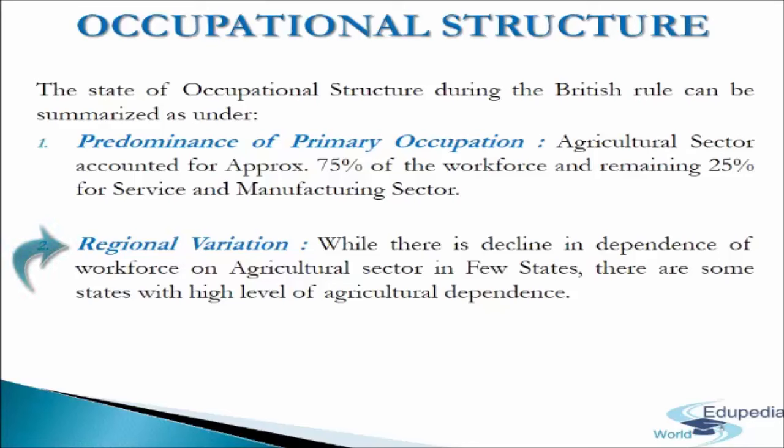Second point, regional variation. Another striking aspect was the growing regional variation. The states of Tamil Nadu, Andhra Pradesh, Kerala, Karnataka, Maharashtra, and West Bengal witnessed a decline in dependence of workforce on the agricultural sector with a commensurate increase in the manufacturing and service sectors. However, during the same time, there had been an increase in the share of workforce in agriculture in states such as Orissa, Rajasthan, and Punjab.